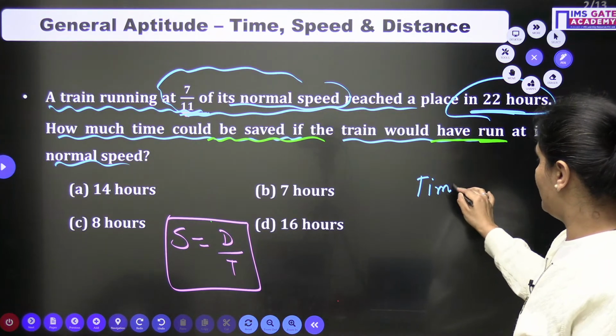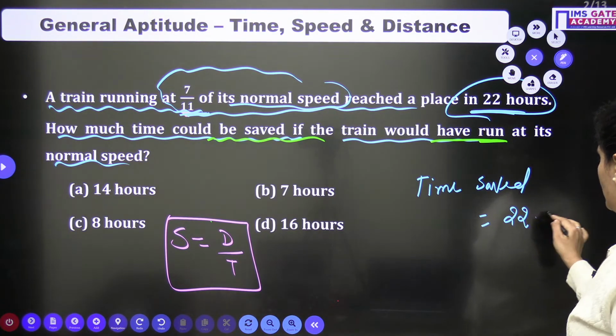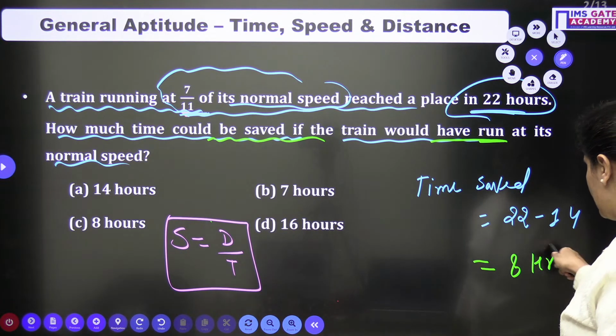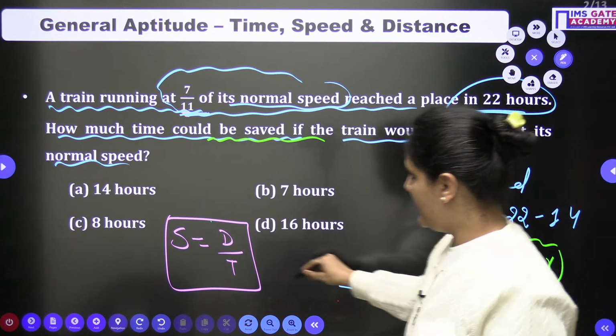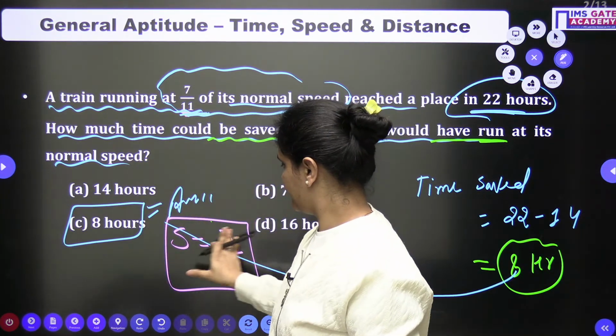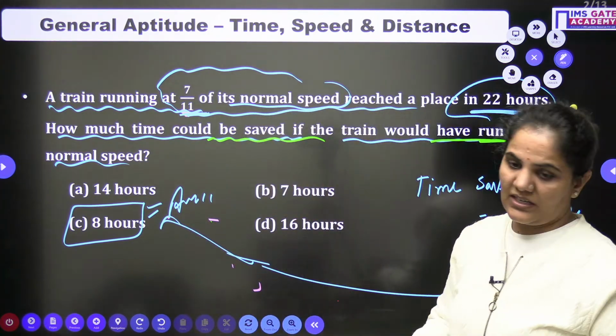So time saved will be the difference between these two times. 22 minus 14 will be your answer. So that is 8 hours. Your final answer will be option C, 8 hours.